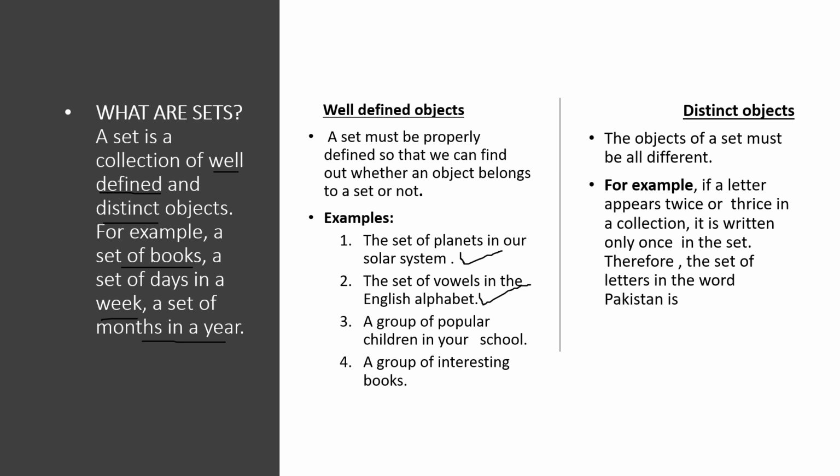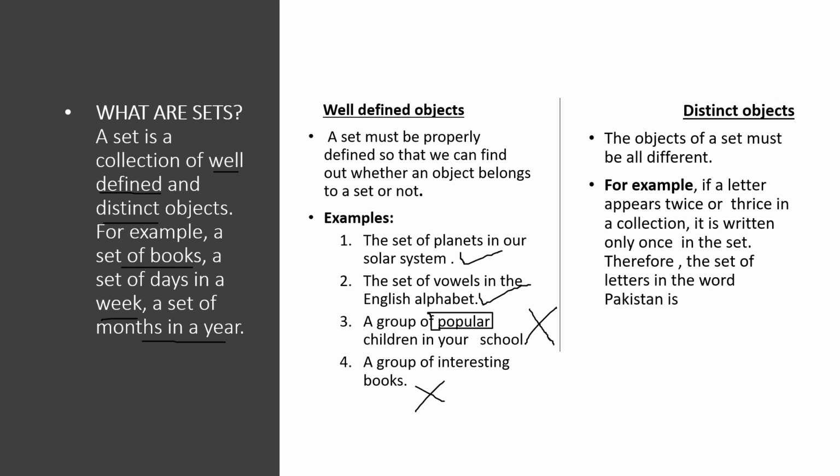A group of popular children in your school. Okay. Is it a set? No, it is not. Why? Because of this word, popular. This word is not well defined, because a student that may be popular to you may not be popular to someone else. So it is not a set because it is not properly defined. A group of interesting books. Is it a set? No. Why?